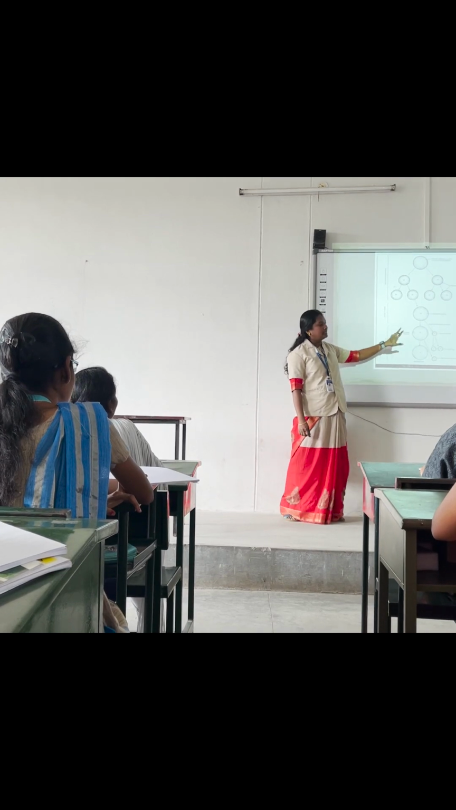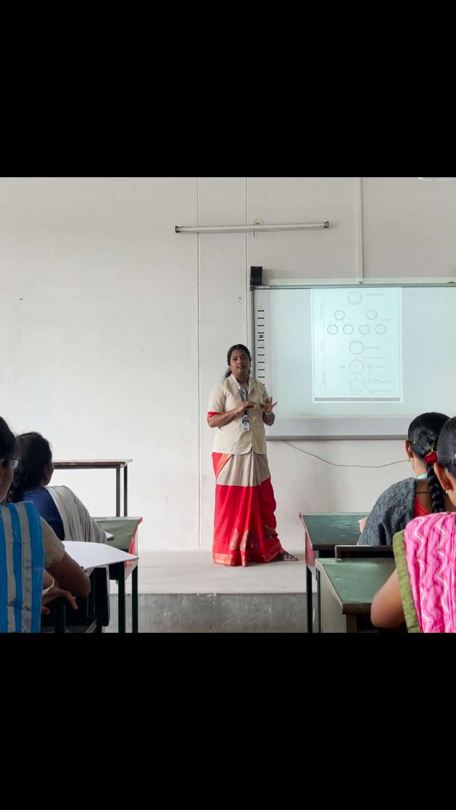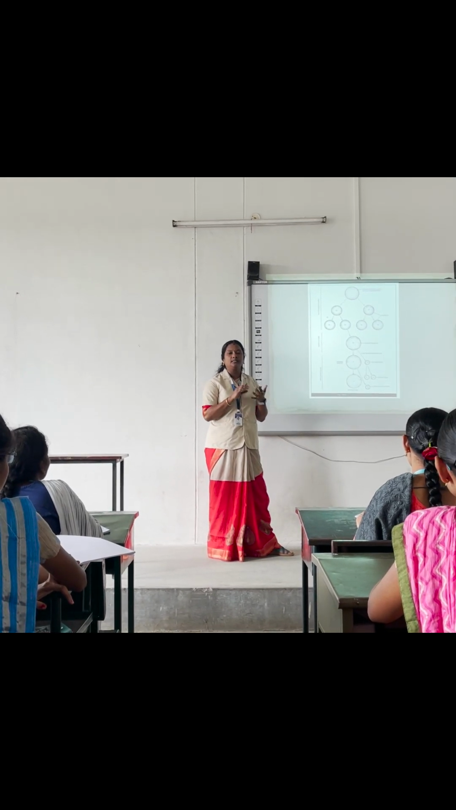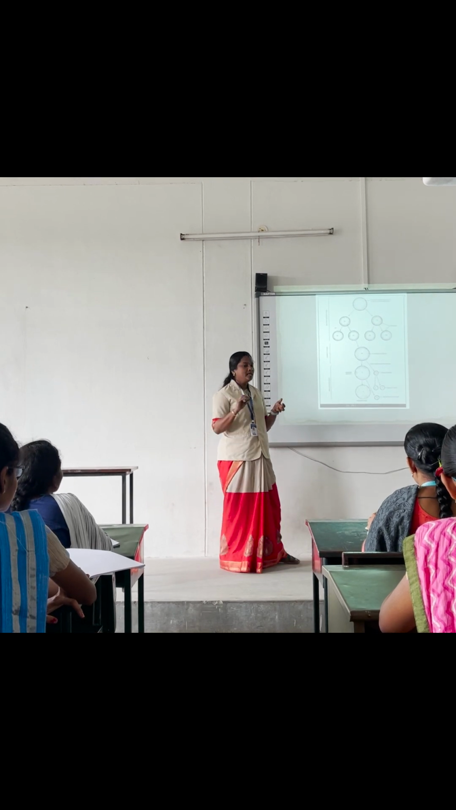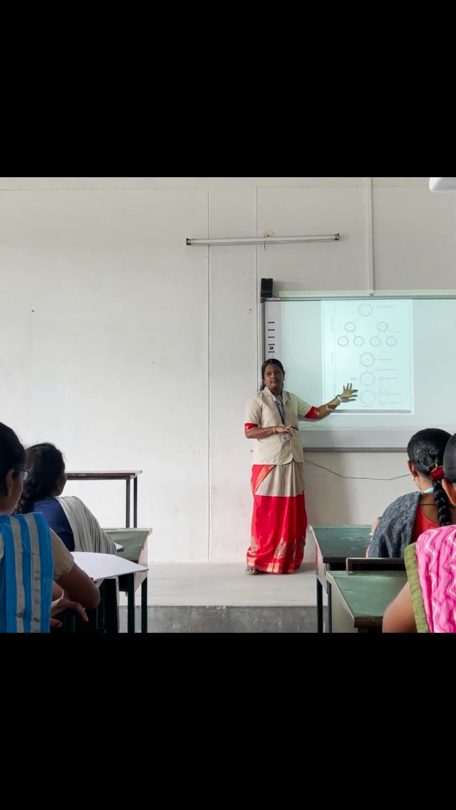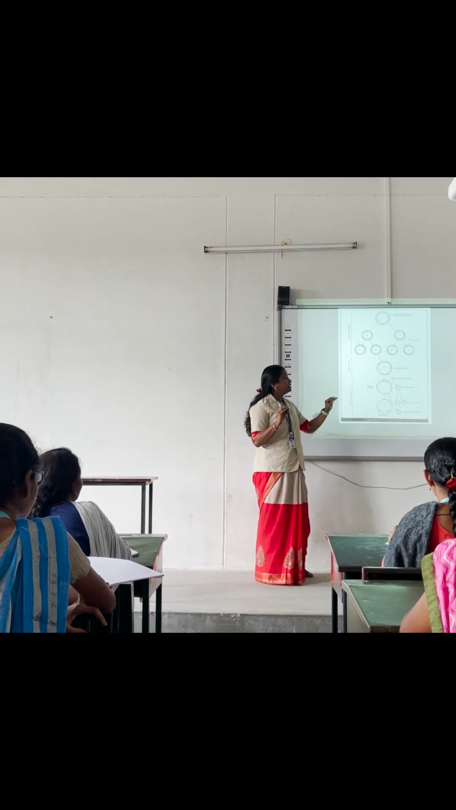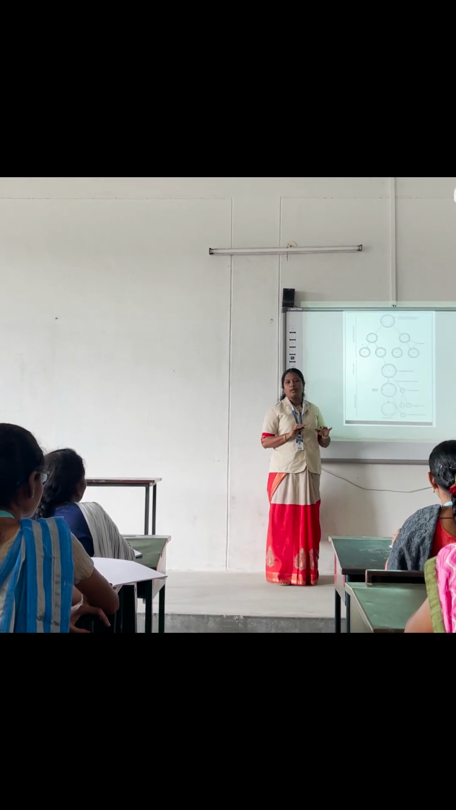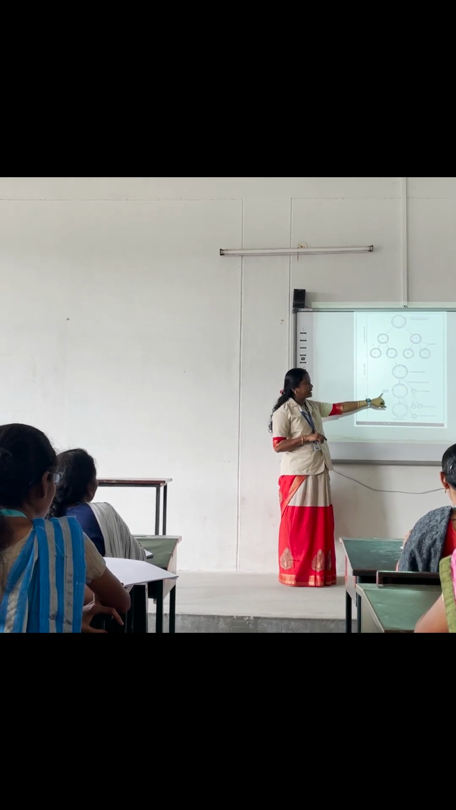But that division is unequal. In the spermatids, the cells can be equal in size, but here they are unequal in size. One is big and the other is small. The small one is called the polar body. The big one is called the secondary oocyte.